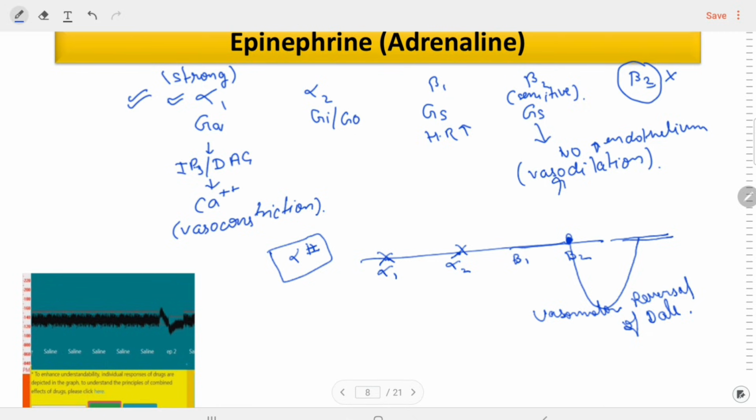It is known as the vasomotor reversal of Dale because here all the adrenaline acts only on the beta 2 receptor because of the blockage of the alpha receptors by any alpha blocker drug.